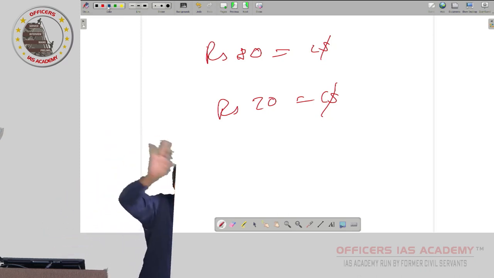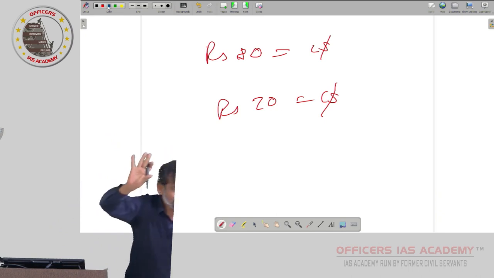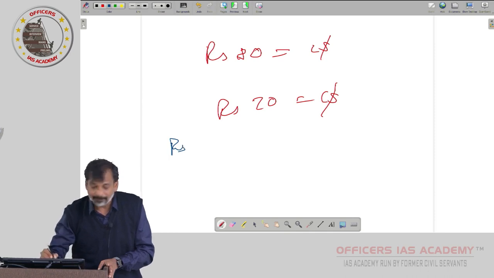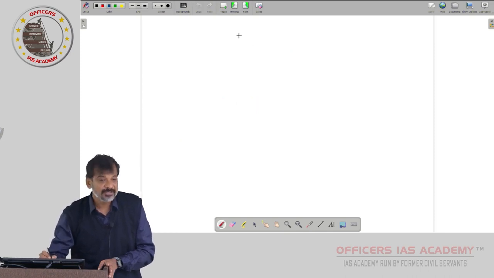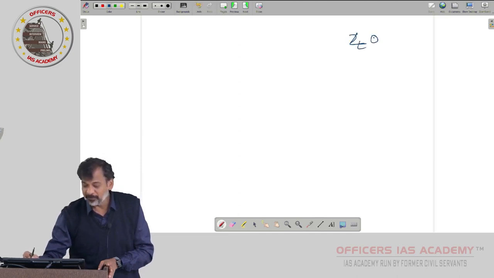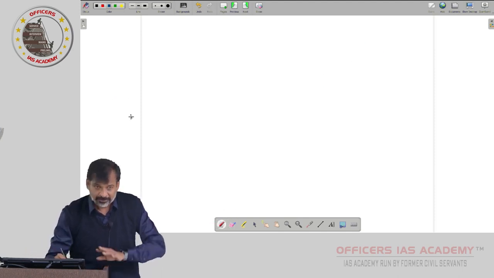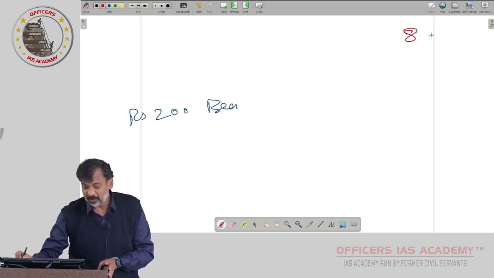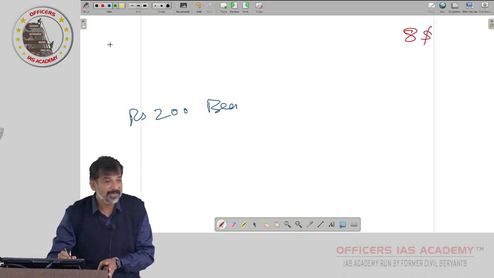We will not go for REER, only real exchange rate, let us say. Our beer example will go. In India, rupees 200 is the beer cost. In US, it is $8, and the bilateral nominal exchange rate is 50 is equal to $1.